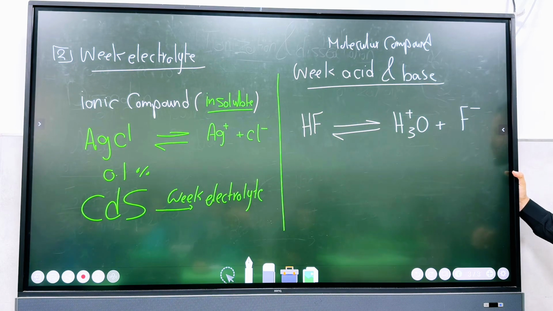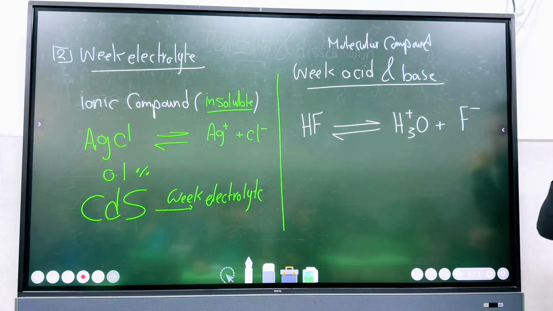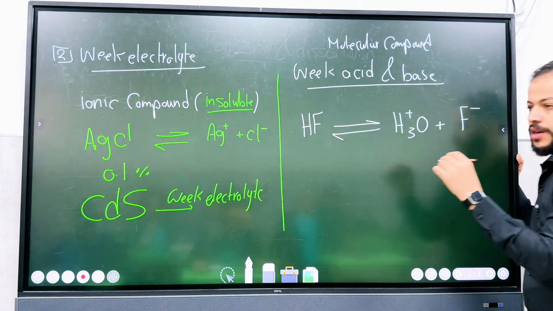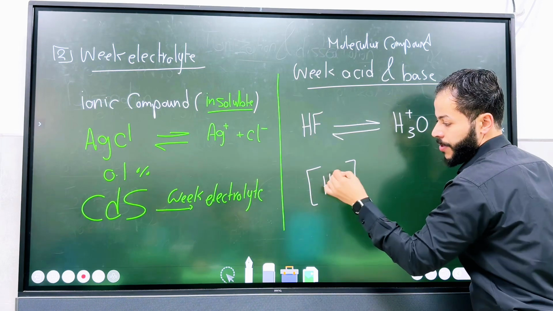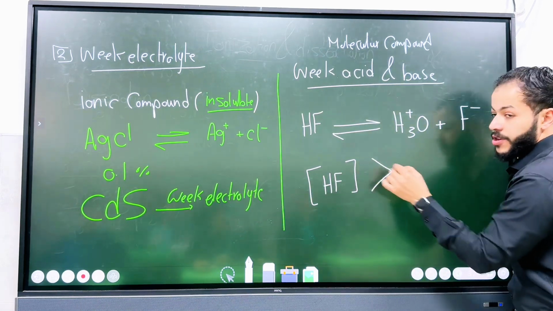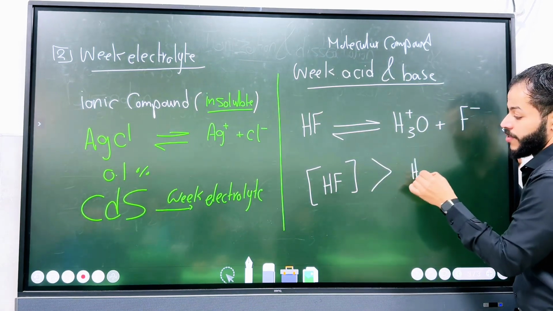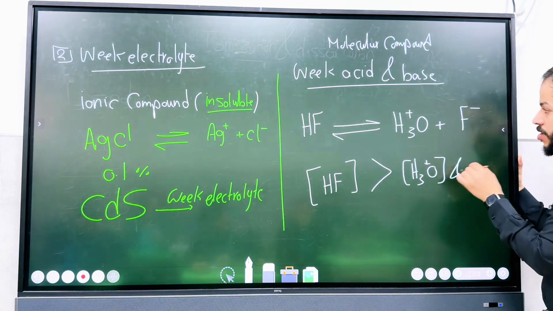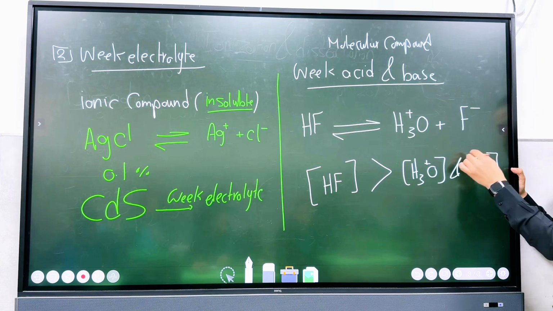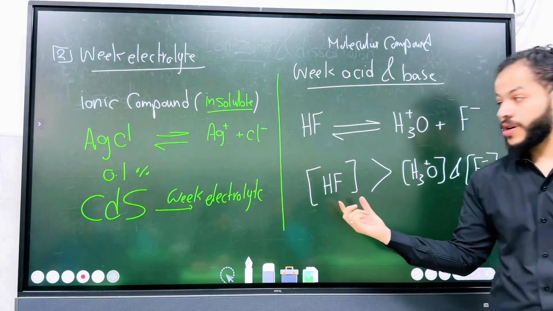Okay, so here is an example of a weak acid. If we measure the concentration of hydrofluoric acid in the beaker, we will find that it's greater than the concentration of the hydronium ion and the fluoride ion. The bracket here represents the concentration.